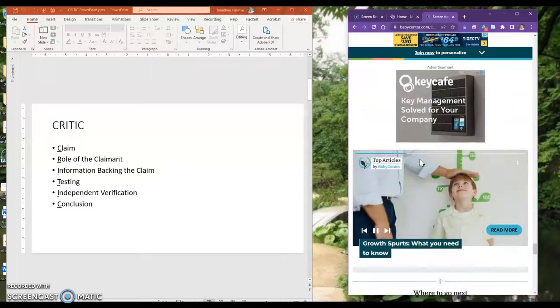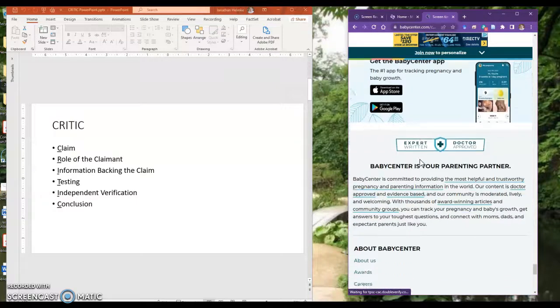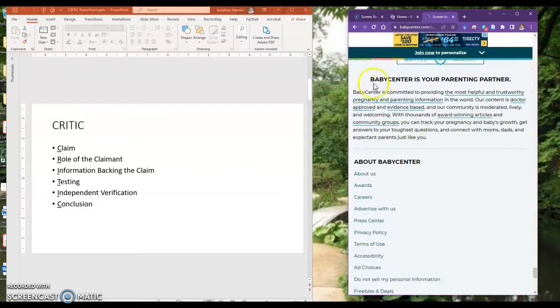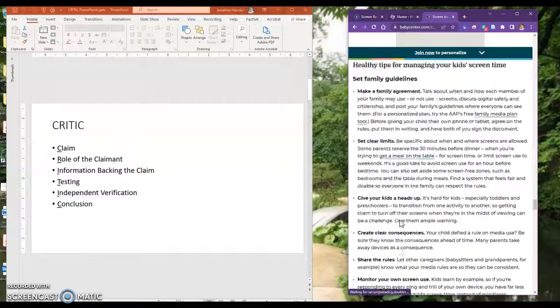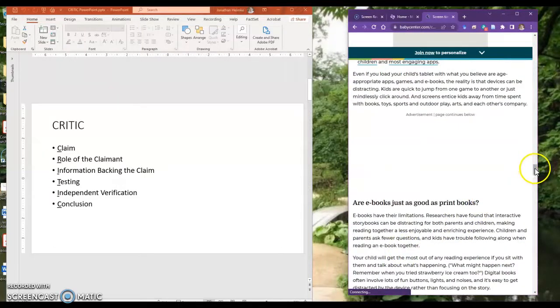So I would look at this website, and here it says Baby Center is committed to providing the most helpful and trustworthy pregnancy and parenting information in the world. Our content is doctor approved and evidence based. If they're saying that, I would verify that, maybe read the about us page, that kind of thing. So you also want to identify the sponsor of the page or the website, the Baby Center.